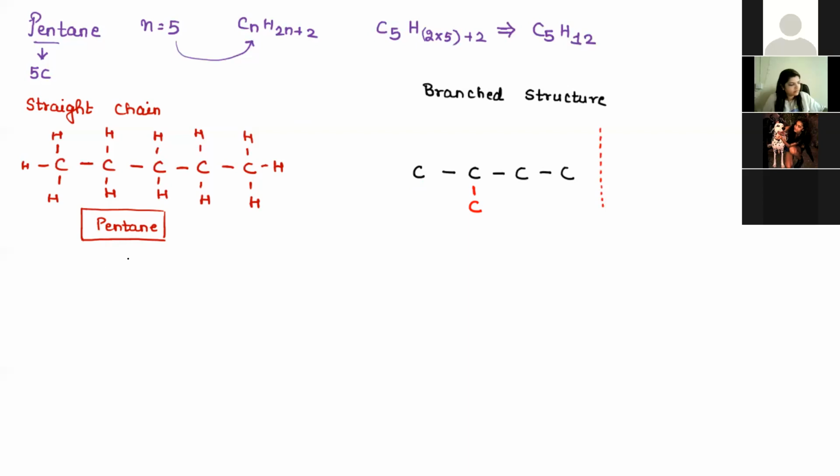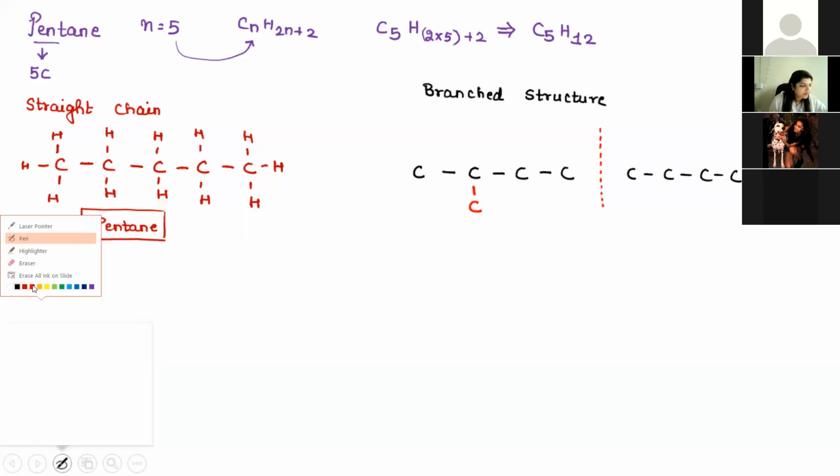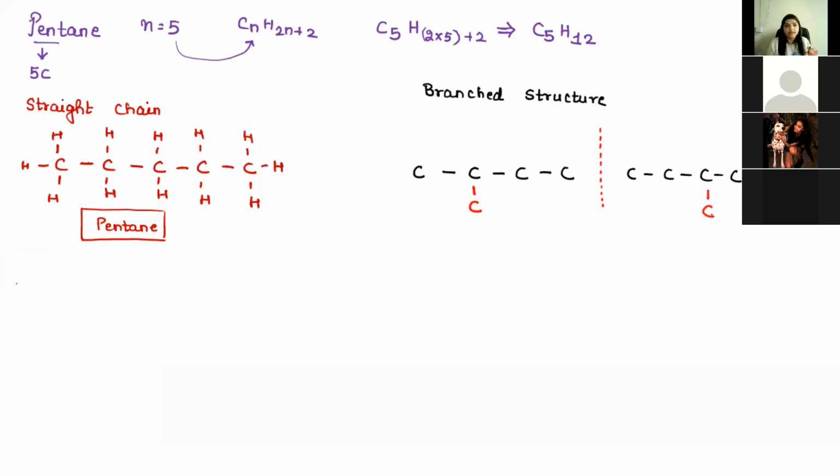Yes, Manas. Miss, for the previous one, we had taken 3 carbons. So why can't we do that here also? We can take it; that is one more branched structure. Total there are 2 branched structures. So either you can write this structure like this or like this. It's one and the same, because you can put that 5th carbon atom on this carbon or on this carbon.